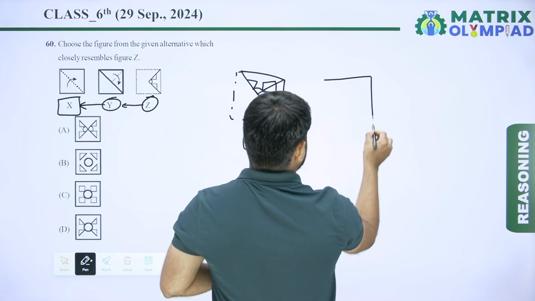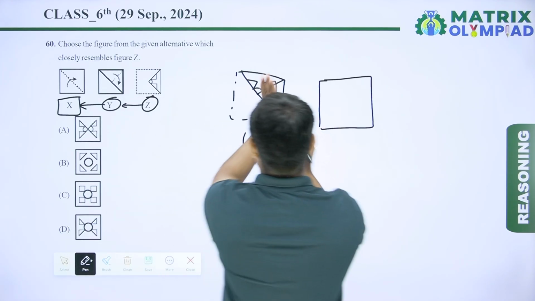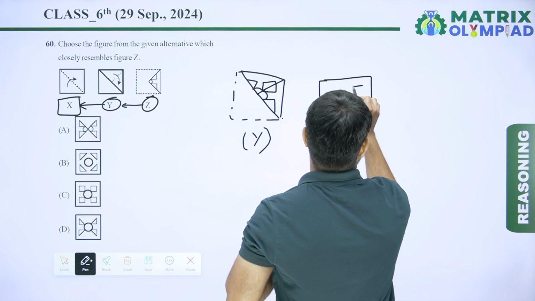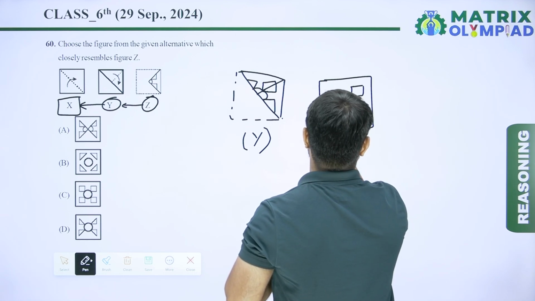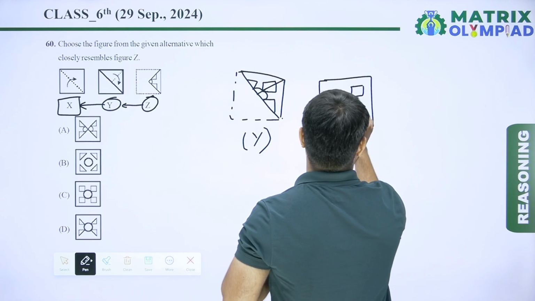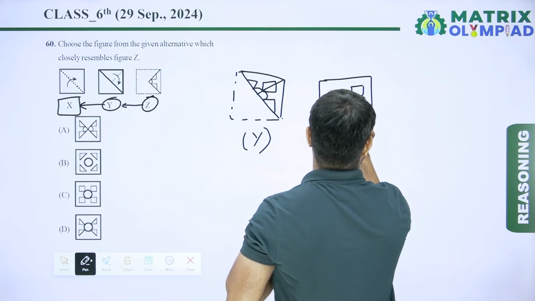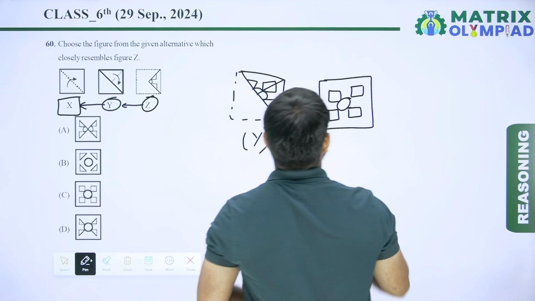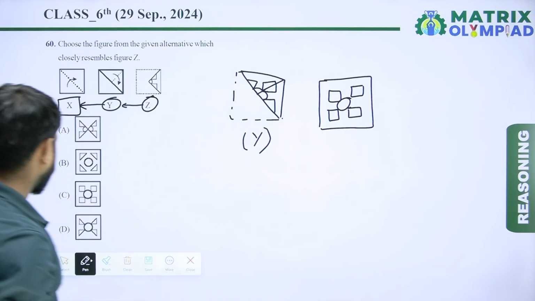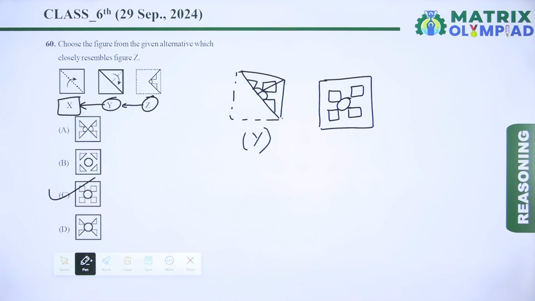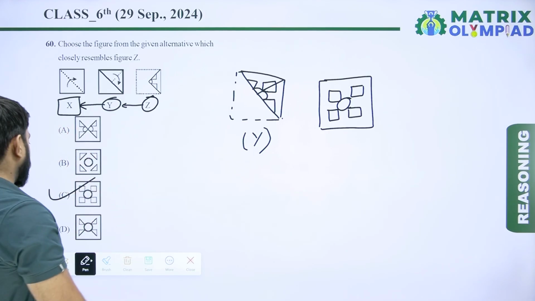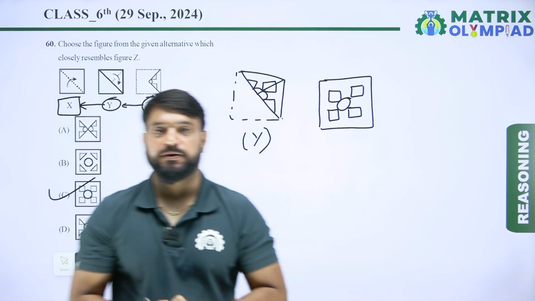So when we unfold the Y, this image looks like this. So it means option C is the correct unfolded paper. So option C is the correct answer of this question.